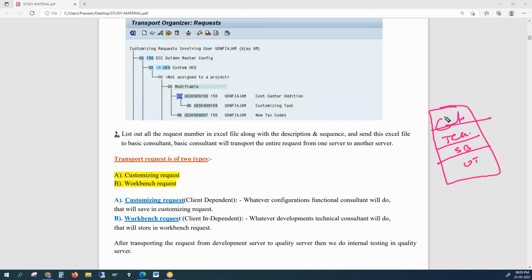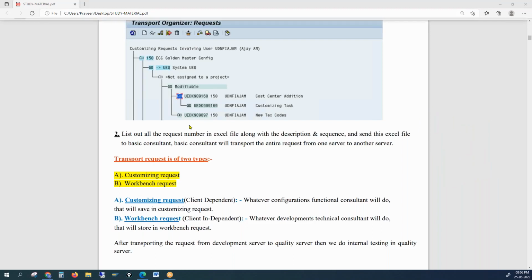If as a functional consultant we save something in the config client, it will be saved within that client. But if a technical consultant saves something in the technical or development client, it will be simultaneously updated in all the clients within the server. It will automatically update in all the clients within the server. That is the reason we call this cross client. Very important interview question. So what is cross client? All workbench requests are cross client.